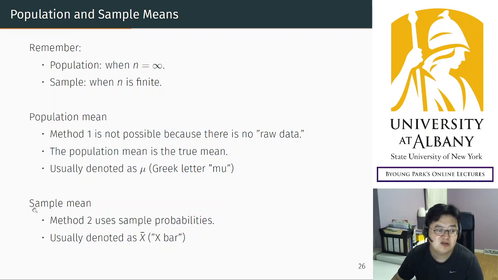On the other hand, the calculation applies to the sample mean, because to calculate something, you have to have something, right? You have to have observations, and it cannot be infinite. So usually you calculate the mean from a sample by construction. In this case, the problem is the probabilities.